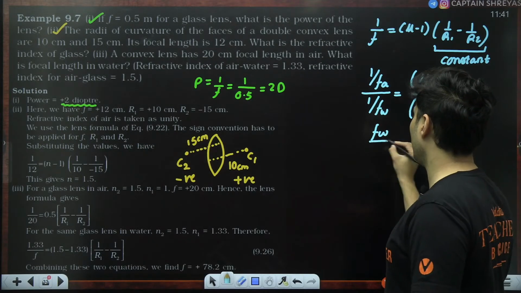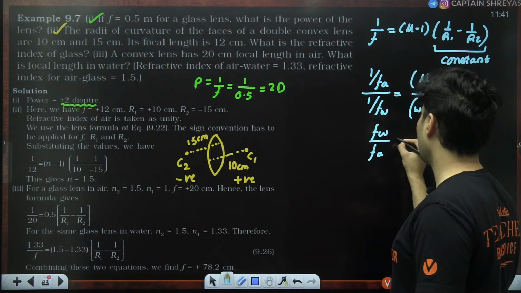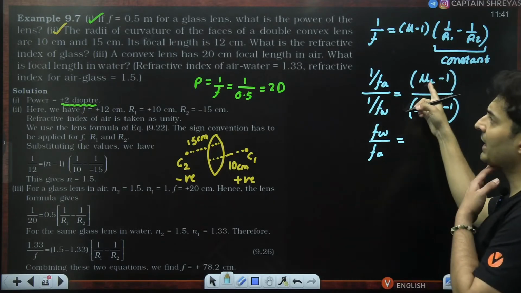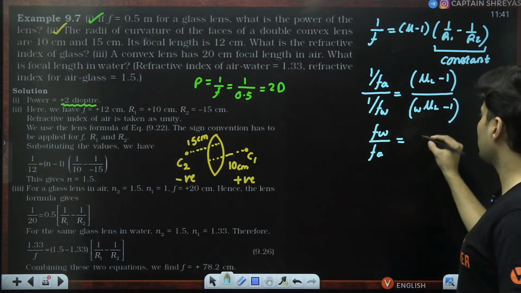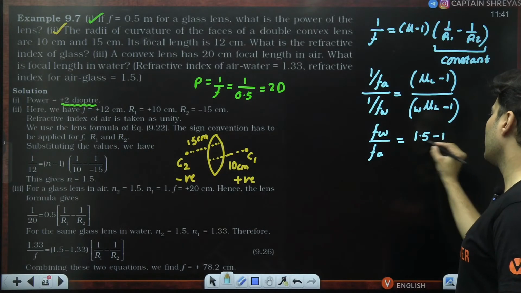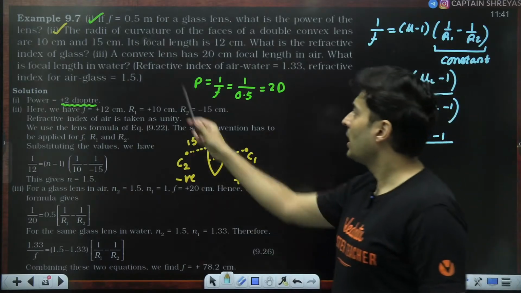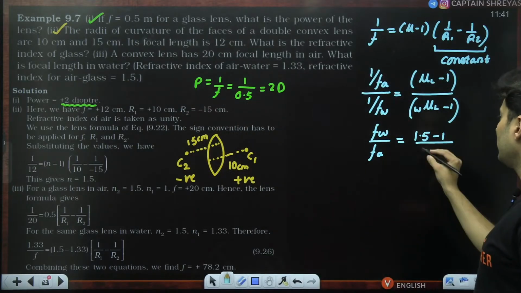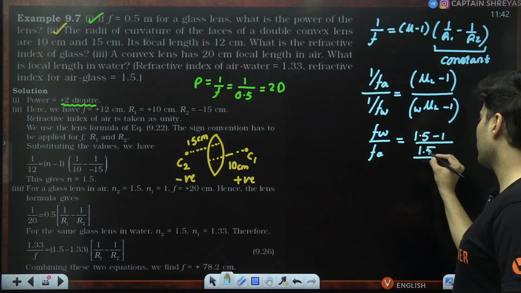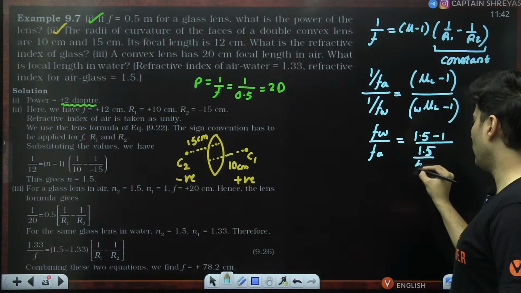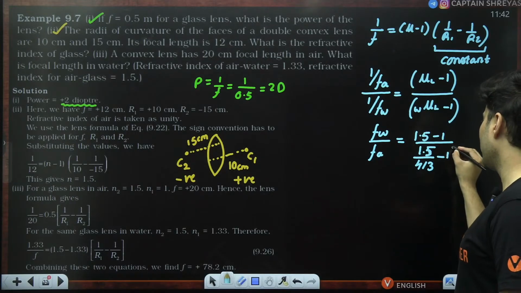So focal length in water by focal length in air is equal to the refractive index of the lens minus 1, over the refractive index of the lens with respect to water minus 1. What is the refractive index of the lens? Yes, it is 1.5, the glass refractive index. And the refractive index of water is 1.33, which is 4 by 3. So you can write it as 1.5 divided by 4 by 3 minus 1.